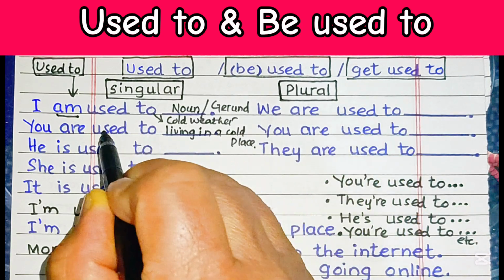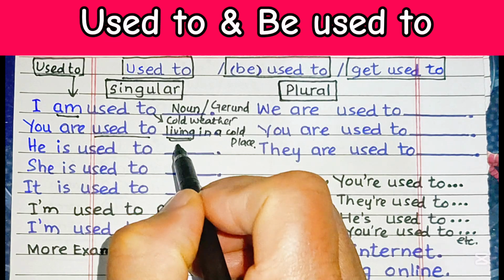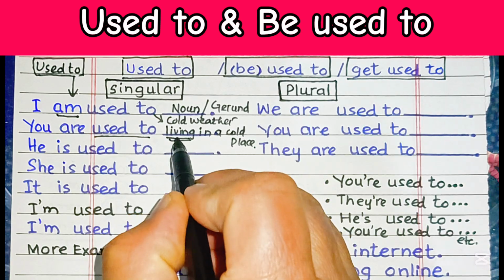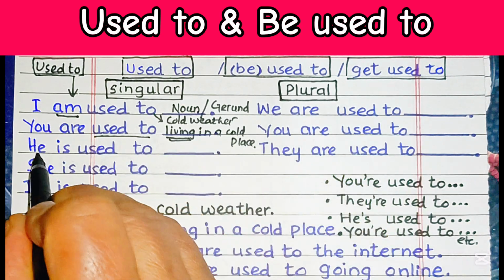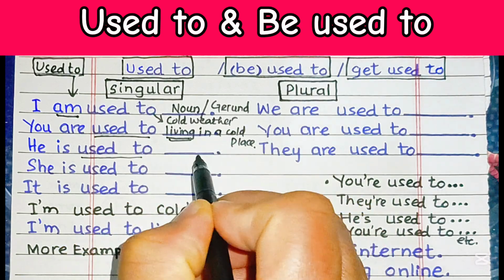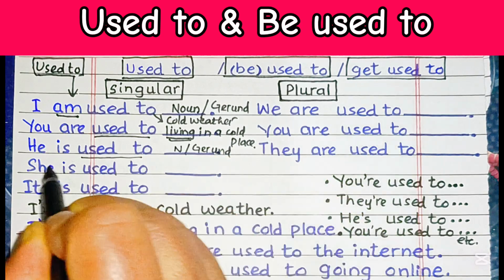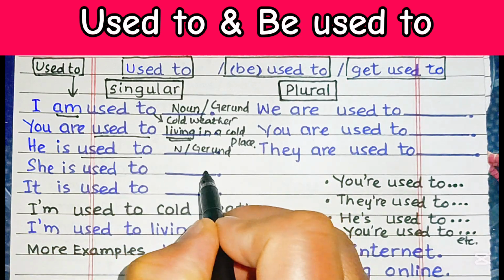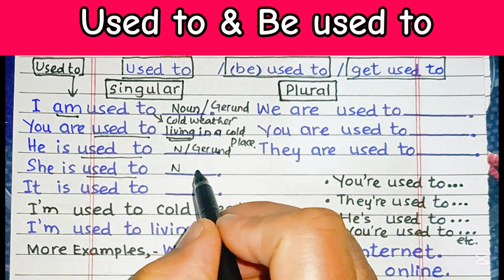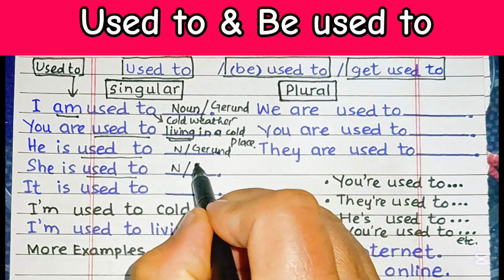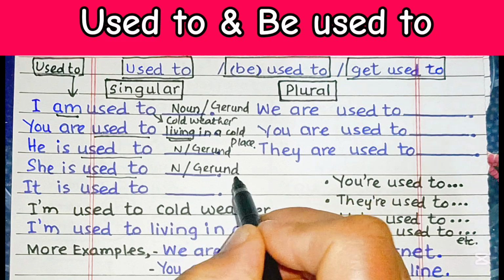In that situation, just after used to, we are using a gerund. Here living is a gerund. You are used to living in a cold place, or he is used to living in a cold place. There will be a noun or a gerund. Once again, she is used to living in a cold place. Either we can put she is used to cold weather, that will be a noun, or we'll write she is used to living in a cold place.